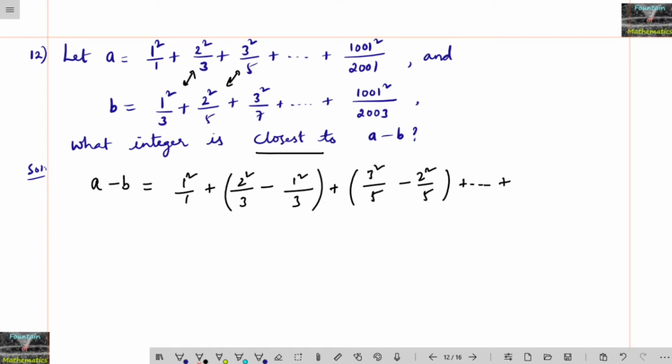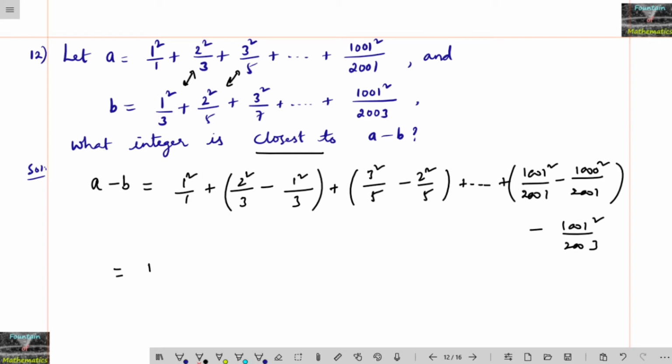It continues, and before the last number we can add 1001 square by 2001 minus 1000 square by 2001, minus 1001 square by 2003. This is the last number that remains.